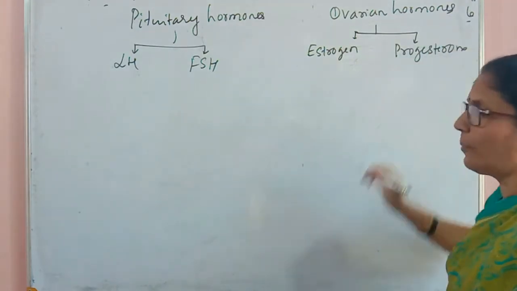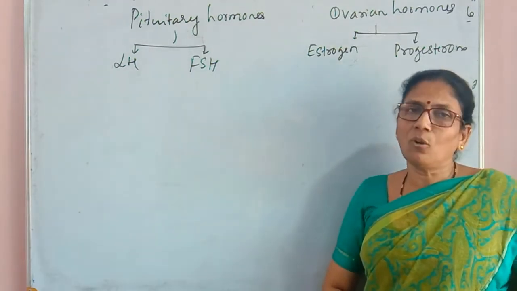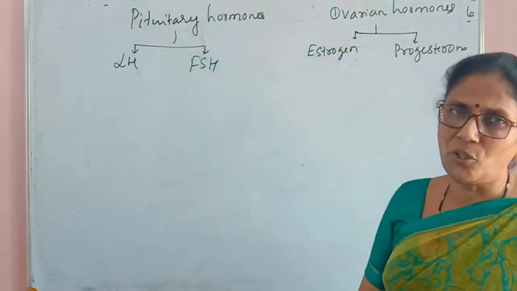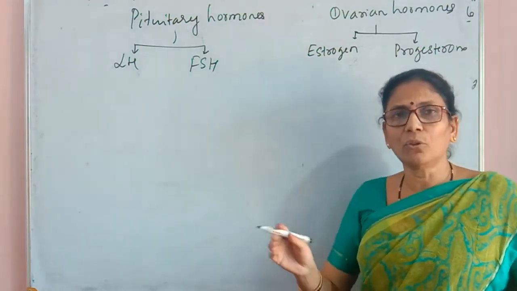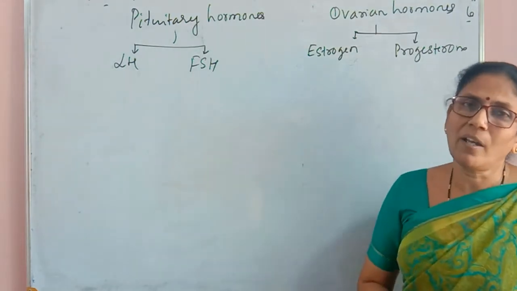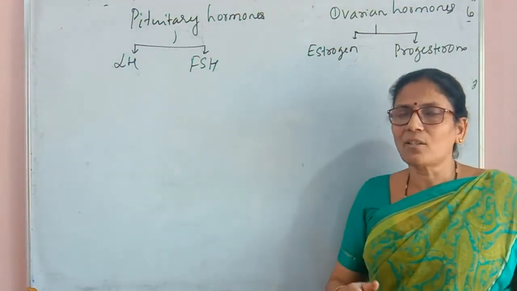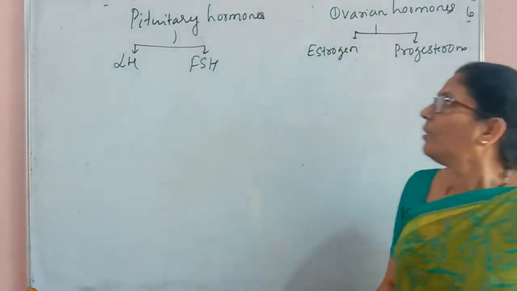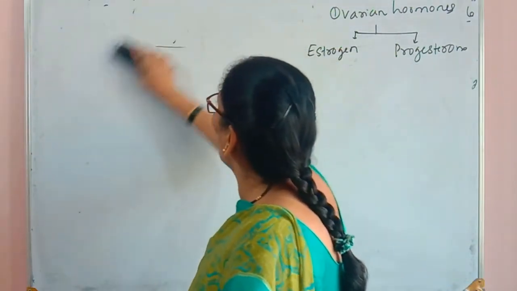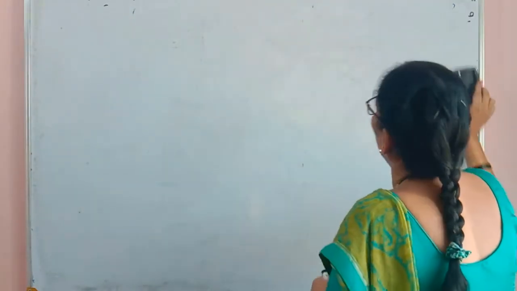These two are called the female sex hormones. Their role is very important in menstrual cycle process. How they are going to be influenced during the process we will study while we are discussing the events of menstrual cycle.